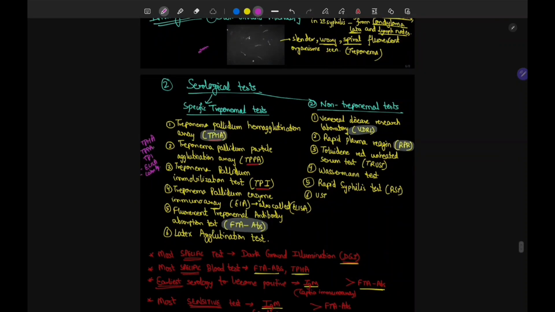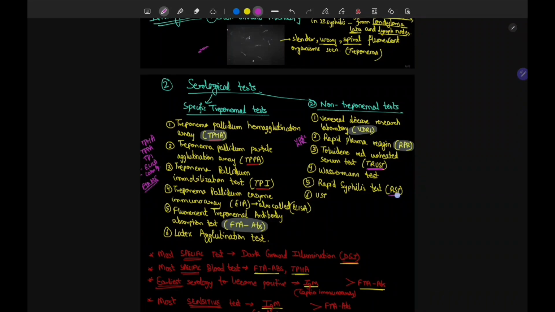So TPPA, TPHA, TPI, ELISA, and the most important, don't forget it, FTA-ABS. And what are you going to remember here? Here you may remember VDRL, RPR, and you may also remember this TRUST.